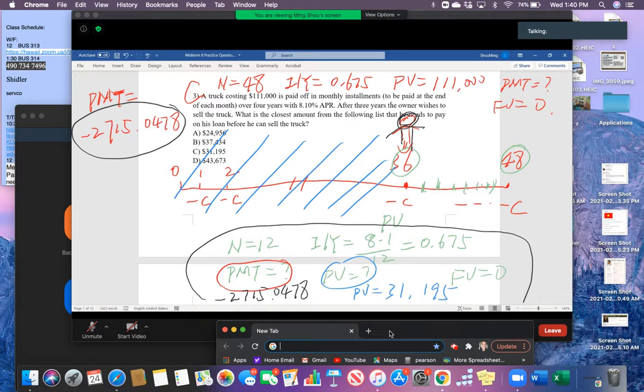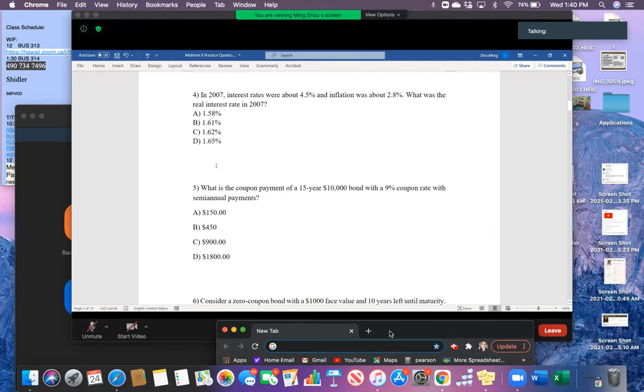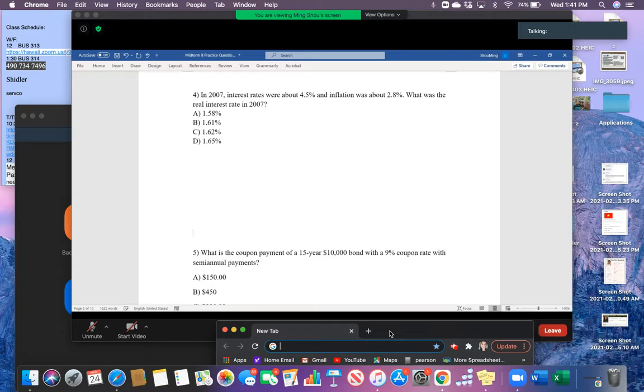Okay. So final question. Question 4. In question 4, given the nominal interest rate and the inflation rate, we need to calculate the real interest rate, right? We have a formula to deal with that. The real interest rate would equal the nominal interest rate minus the inflation rate, divided by 1 plus the inflation rate. This is a formula you can find in your textbook.